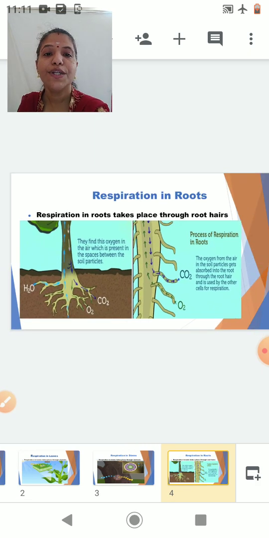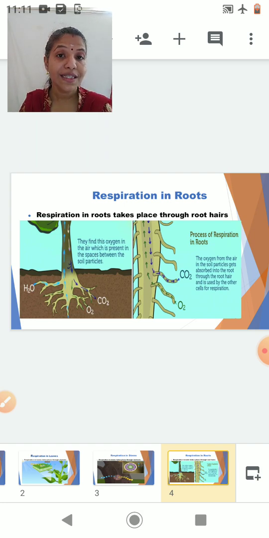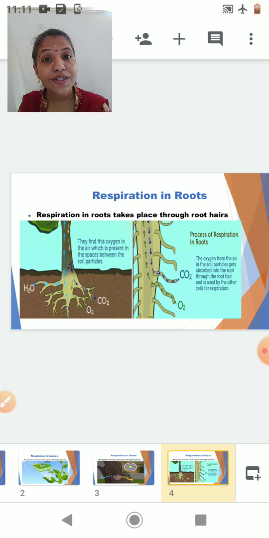Next, you are going to study respiration in the root. Now you know that the root is an organ of the plant which is present underground. That means it is inside the soil. So if it is inside the soil, how will it respire? The root will respire with the help of the air which is entrapped between the soil particles.